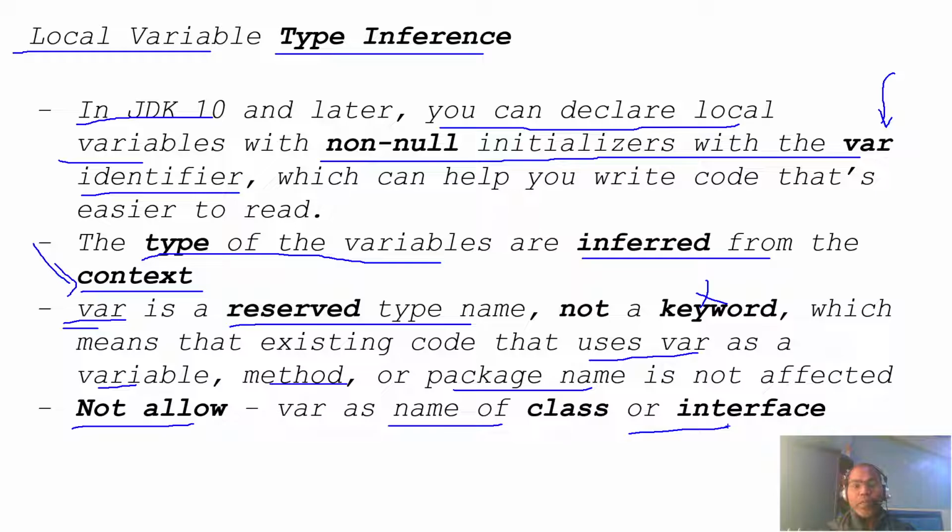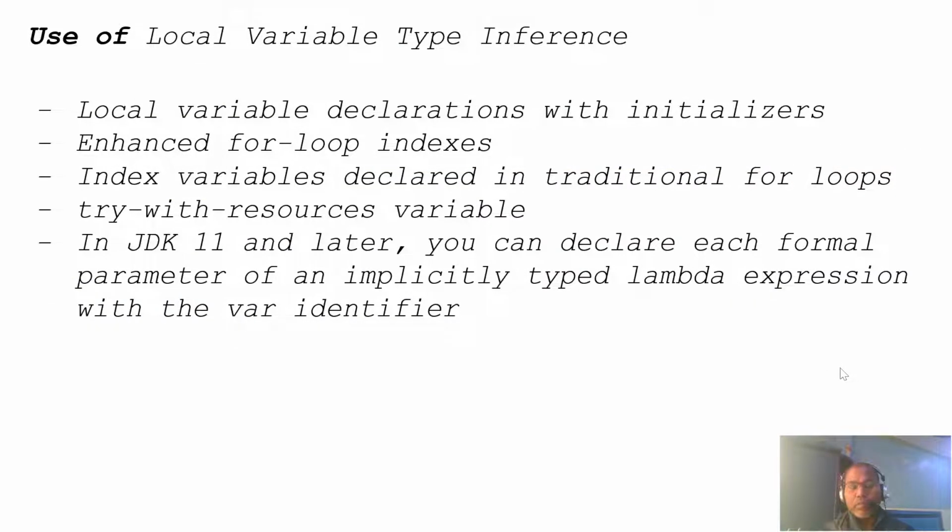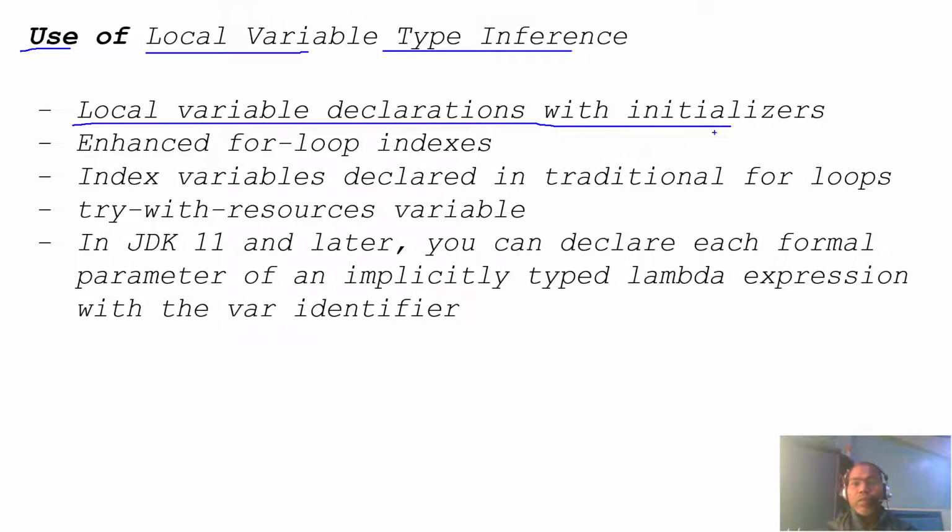So let's check how we can use this with an example. The general use of local variable type inference, in the following sections: local variable declaration with an initializer. What do I mean? Any variable you are declaring locally and also initializing with a value. At that place you can use it.